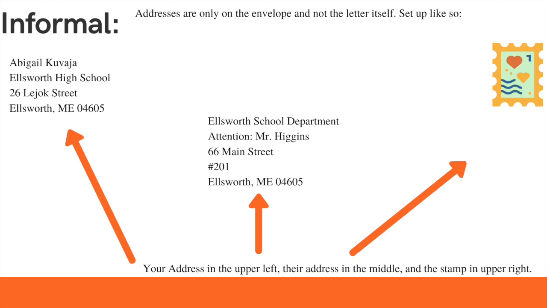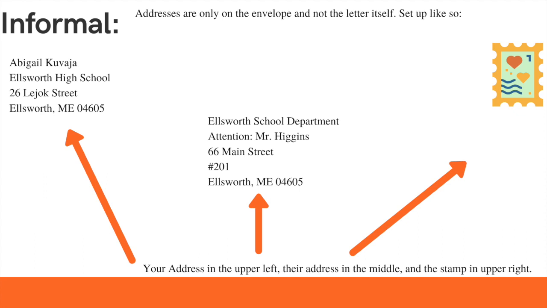So just like I said, we talked about addresses before. Your address will be your name, and then underneath, if you're writing from an organization, if not, you just leave that off, the street number, the actual street name, the city or town, and then comma, ME, so you can use the state abbreviation, and then the zip code. So each of those things is on a new line. On the envelope, that's in the upper left-hand corner. On your actual letter, it would be the upper right-hand corner.